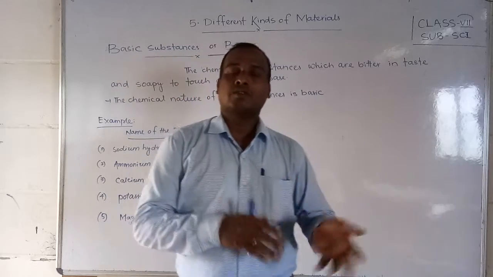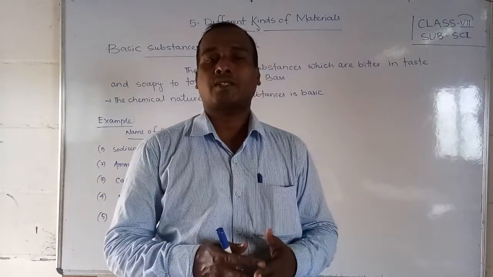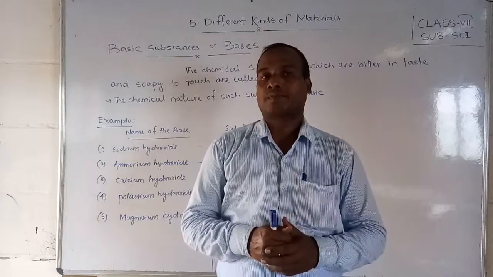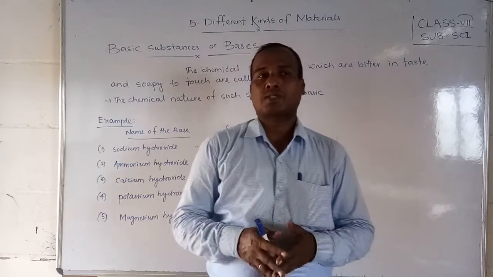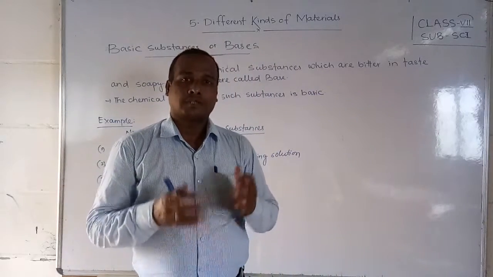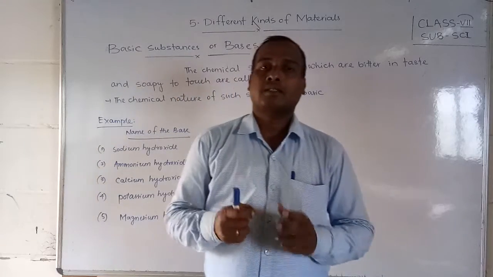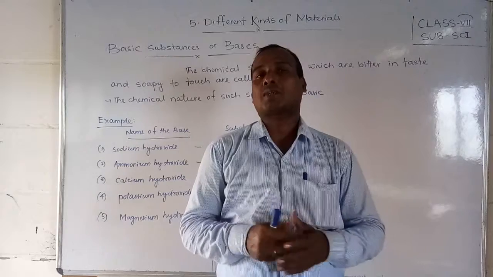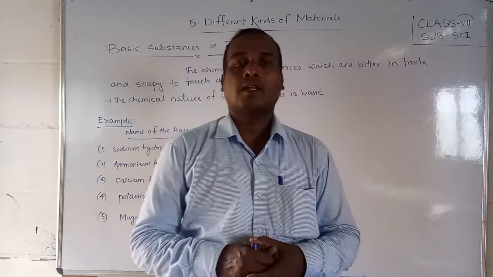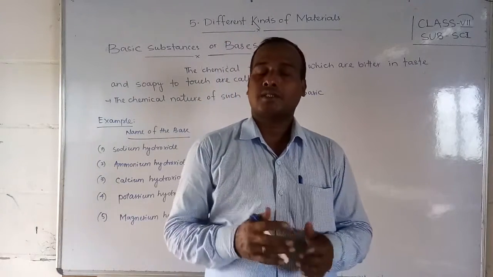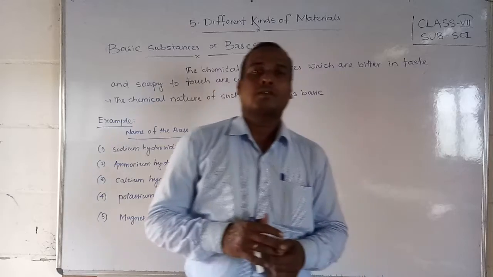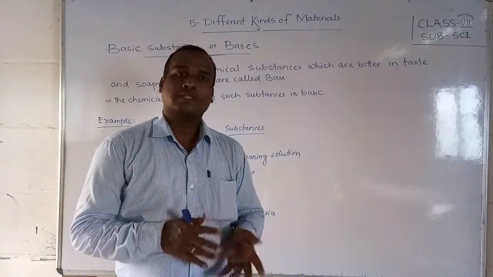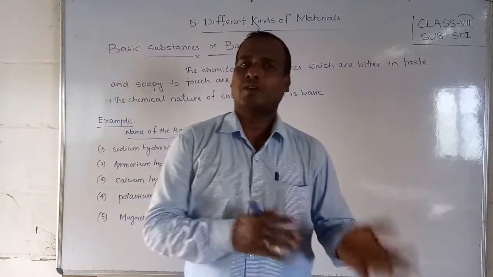Students, first of all, let me remind you what an acid is. Acid has a sour taste. An acid is a chemical substance whose taste is sour. Such chemical substances are called acids, like hydrochloric acid, tannic acid, citric acid, and sulfuric acid. You have already studied so many types of acids.